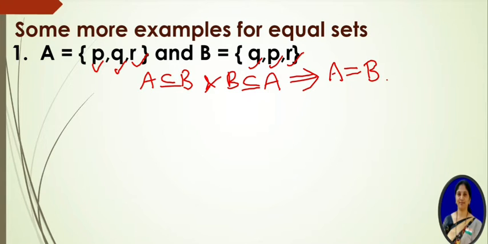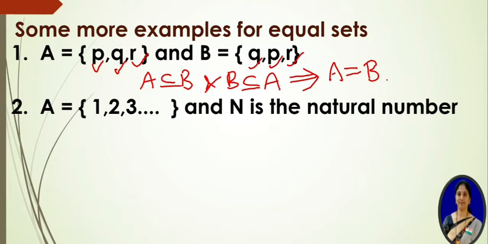So here we have to observe one condition, that is, the number of elements must be the same and the elements must also be the same. P, P, Q, Q, R, R. The elements are also the same. Then we can say that A is equal to set B.